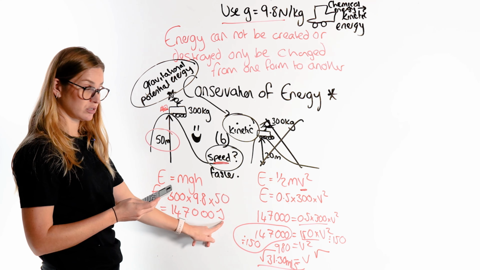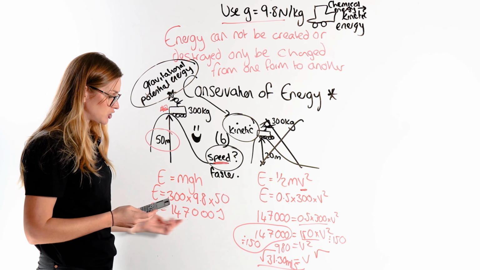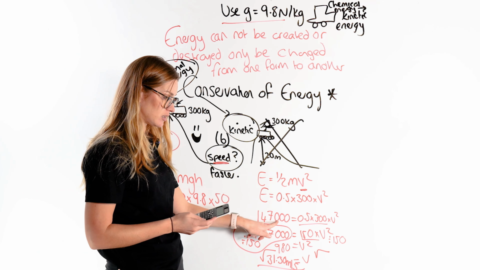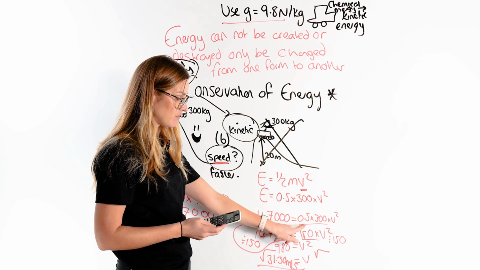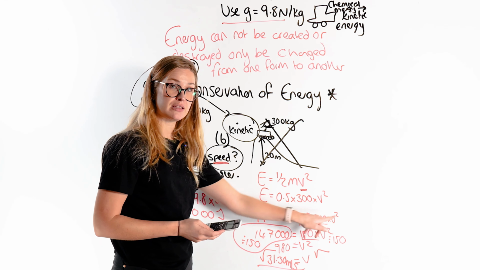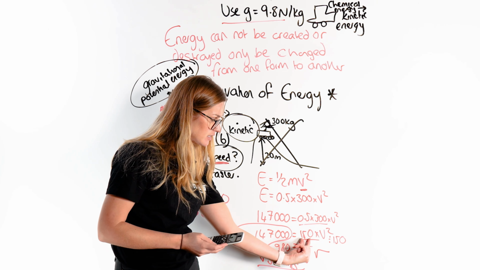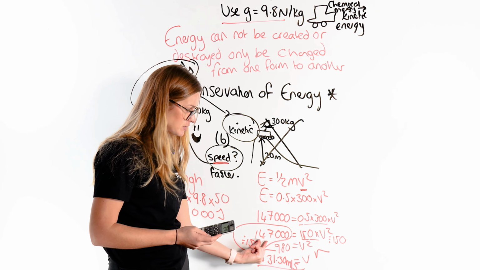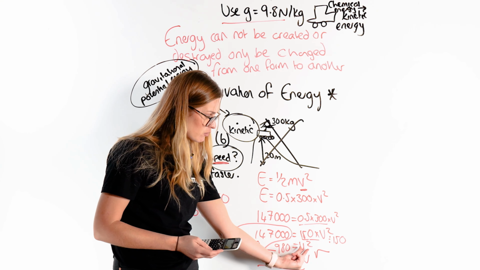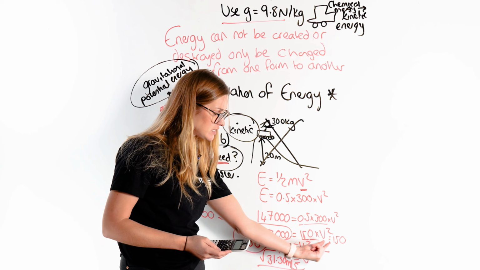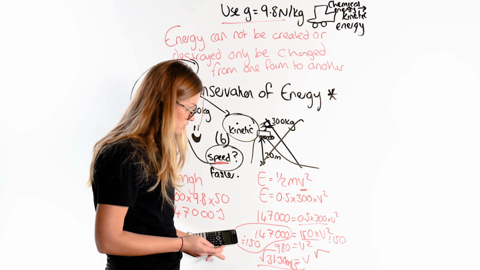147,000 joules. Now all of that gravitational potential energy goes into my kinetic energy. So kinetic energy is a half of the mass times the speed squared. This is a little bit hard, so we simplified. We did a half of 300 to get 150, times v squared, and we kept the numbers the same. Now I want to get v squared by itself, so the opposite of multiplying by 150 is divide by 150. We do one side, we do the other.